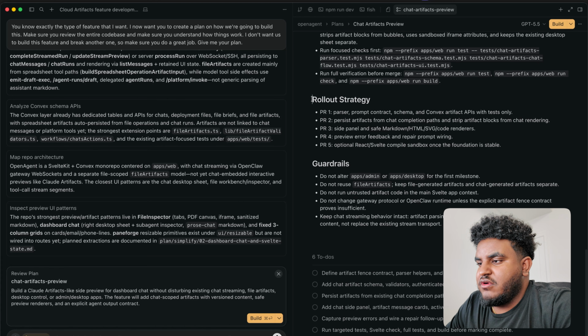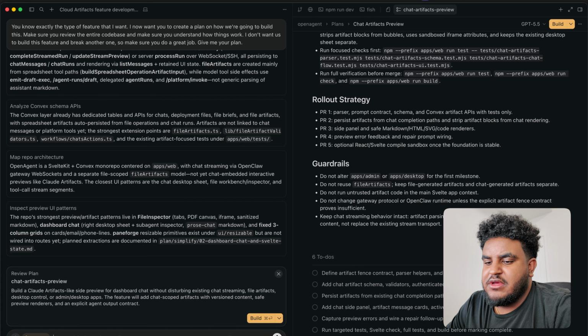So one thing I noticed, there's a rollout strategy here. It's planning on doing 5 PRs. Let me see. Are you planning on doing 5 separate PRs? Is it because it's going to be a large code change? Now, I will say, for Grep to work, for any code review to work properly, you're going to want to keep the PRs minimal, right? If the PR is too large with too many files, it's going to be hard for any agent to review it. So minimal PRs that are to the point, that fix a specific thing, chef's kiss.